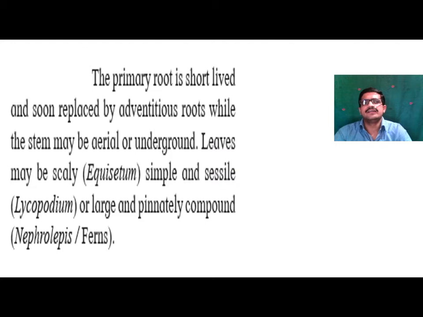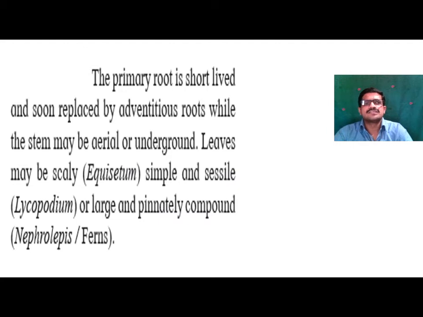The roots are of two types: one is taproot and the other is adventitious root. The taproot directly arises from the radicle of the embryo, while the adventitious root does not arise from the radicle of the embryo, but from any part other than the radicle.